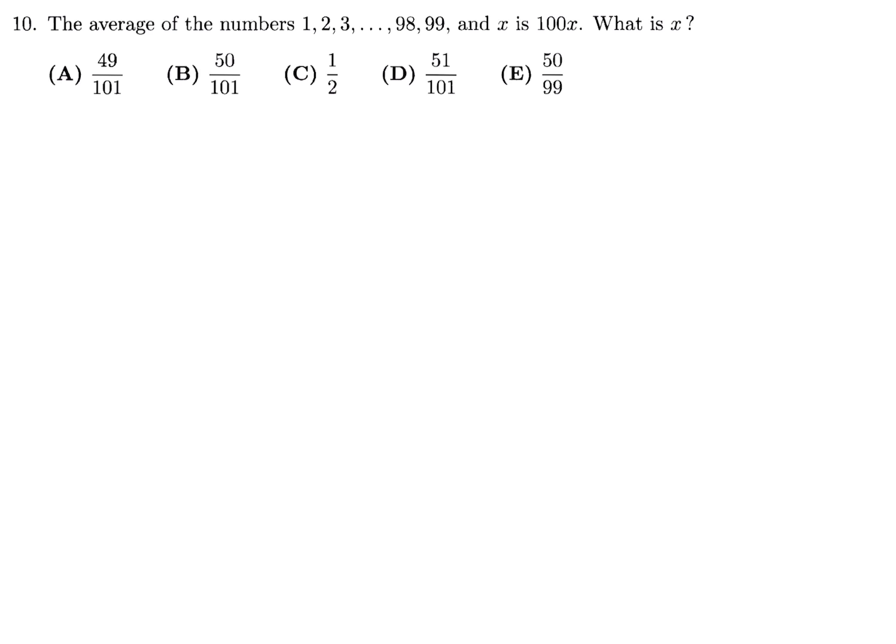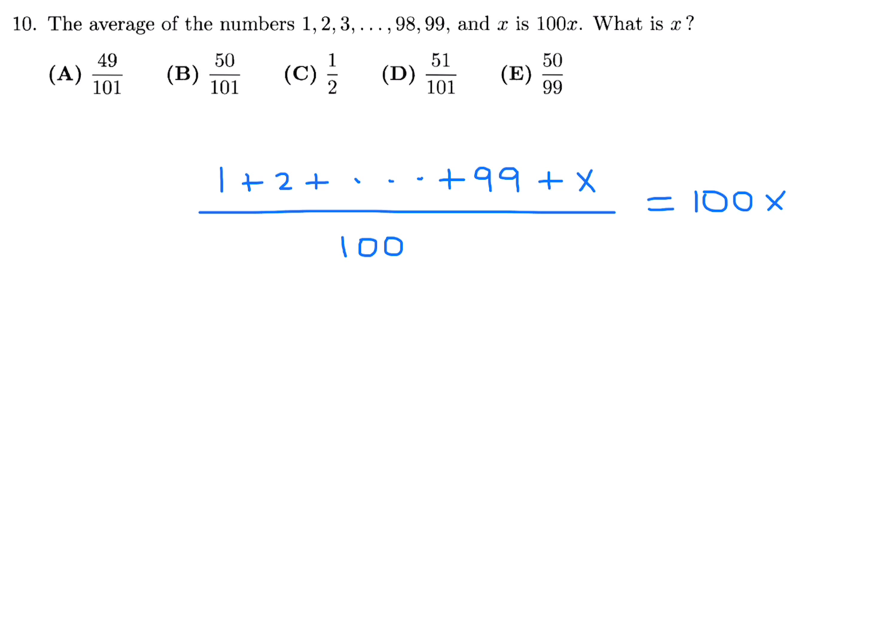The average of the numbers 1 to 99 and x is 100x. What is x? So, as always, how do you take the average? You add all the numbers. So we're adding all the numbers until 99 consecutive numbers and x. And of course I have to divide by how many there are, and that's 100 numbers because there's 99 plus 1. And then they're saying that is 100x. So this is the mathematical equation.